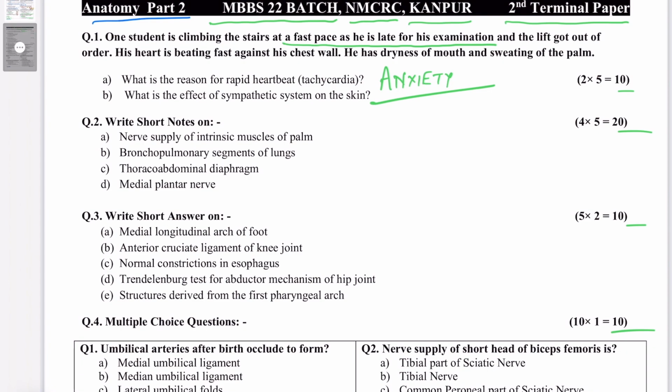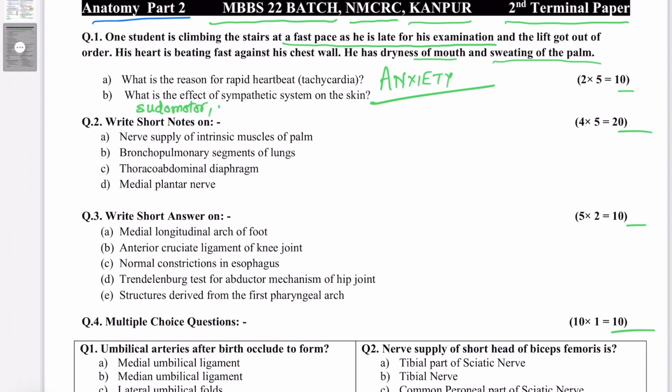Next, 1B, what is the effect of the sympathetic system on the skin? In the question they have already mentioned dryness of mouth and sweating of the palms. So remember, the effect of the sympathetic system on the skin is mainly categorized under three headings. One is pseudomotor, which means excessive sweat secretion from the palms and soles, from the thick skin.